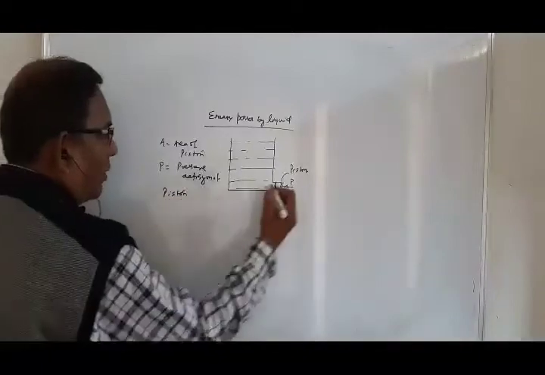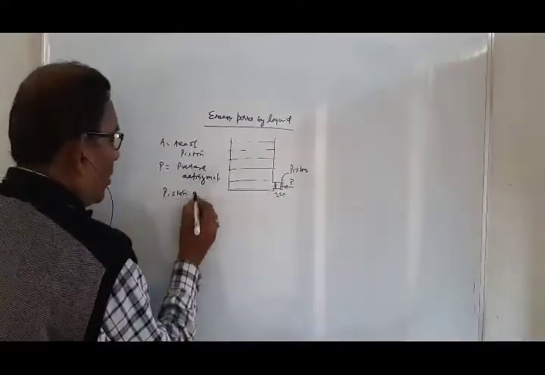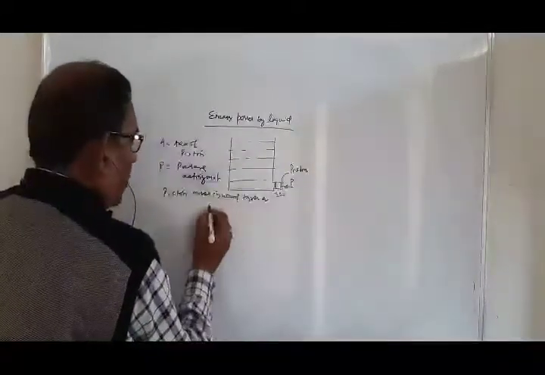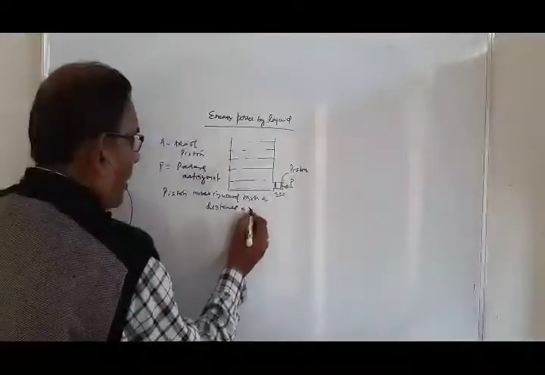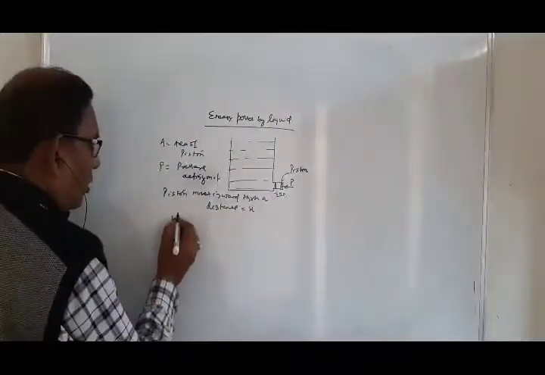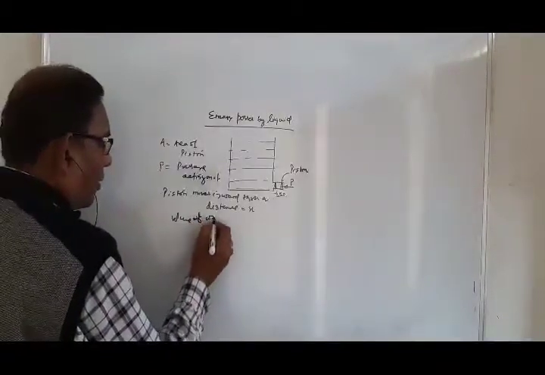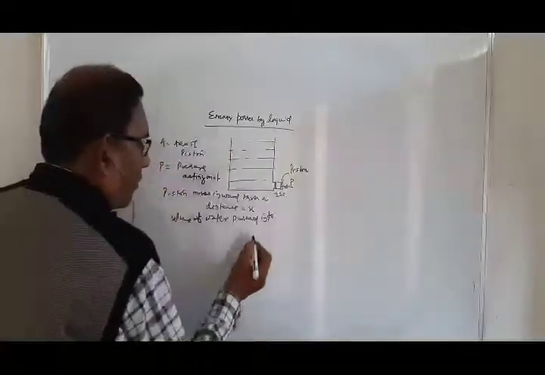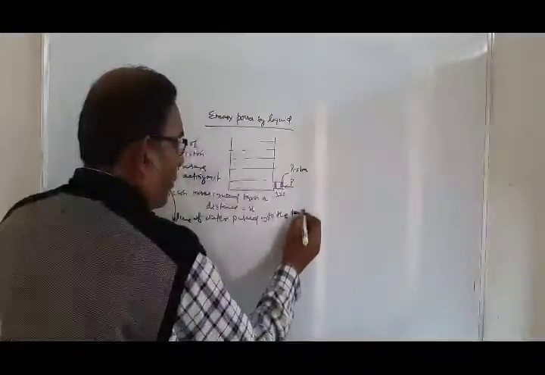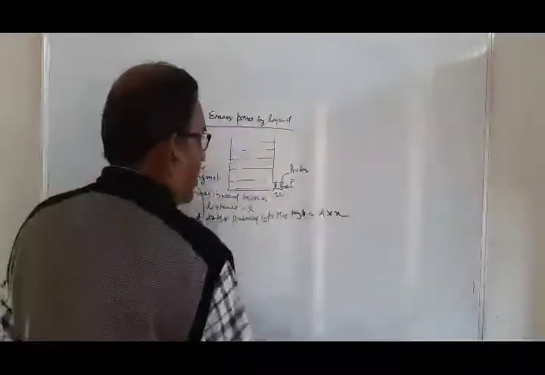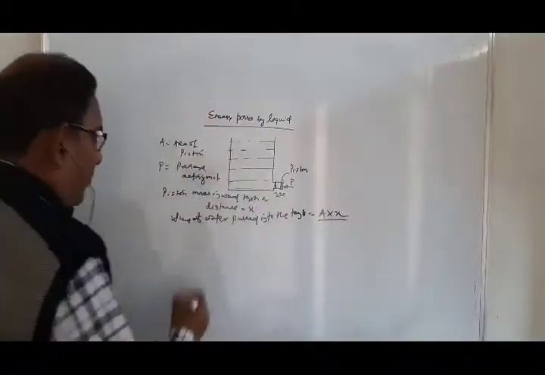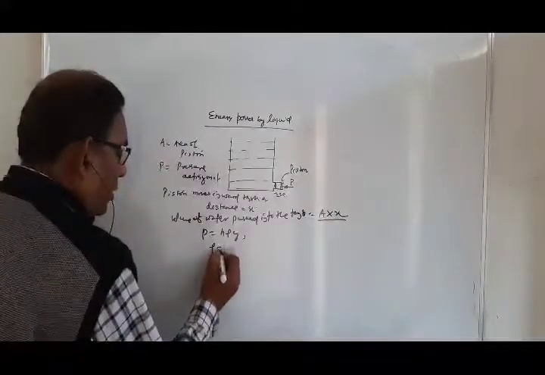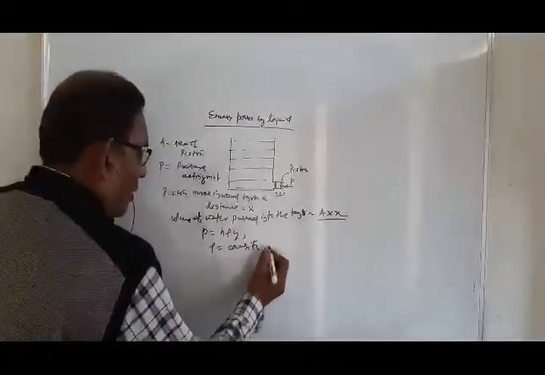Piston, this one, moves inward through a distance x. So, the volume of water that moves into the tank is equal to area into the distance. Okay. This is your volume. And pressure P is equal to H rho G, where rho is the density and H is the depth.